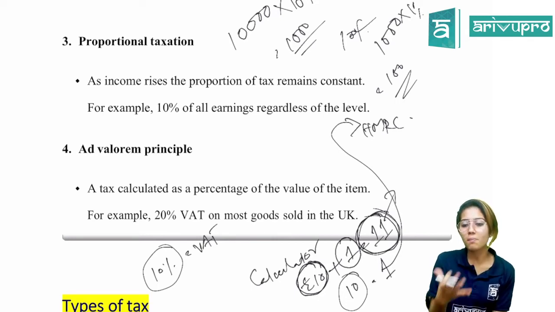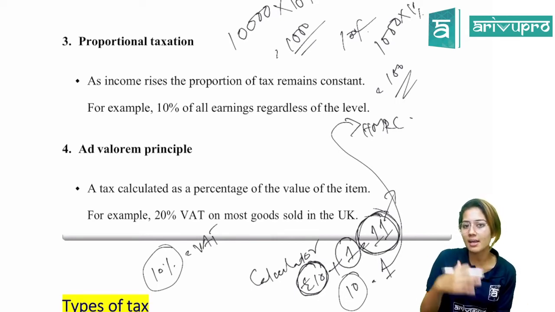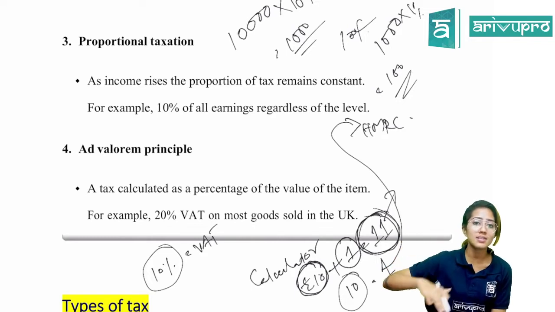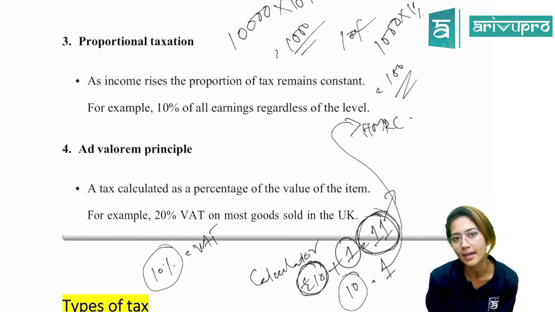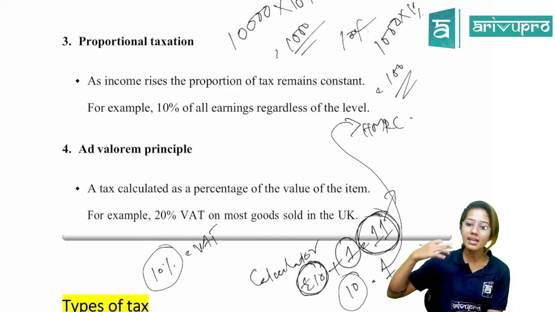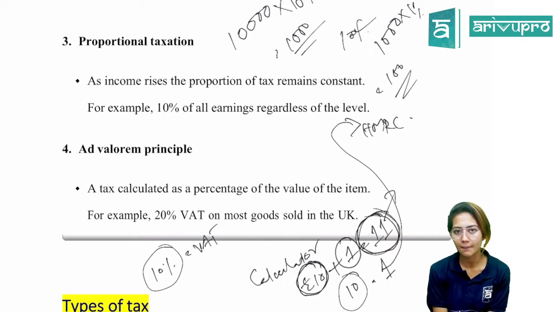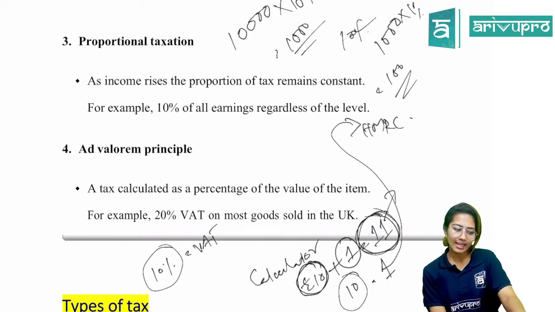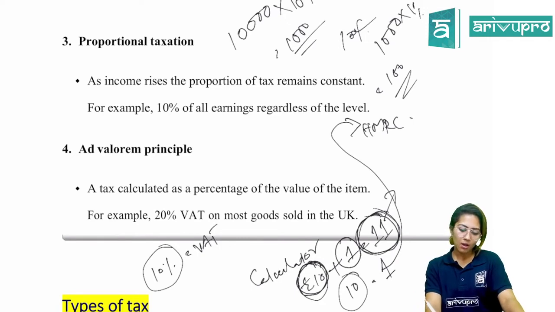Because on behalf of the customers, this particular amount of tax is paid to the HMRC by the vendor or the supplier. So, are we directly making the payment to the HMRC? Like if you go and buy a calculator, you'll say, okay, it costs me 10 pounds and then 1 is tax.